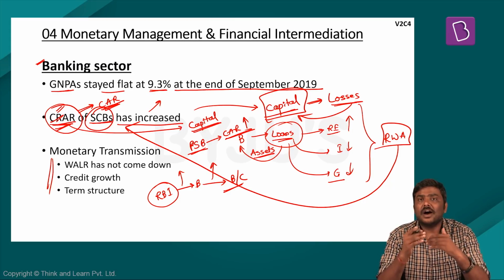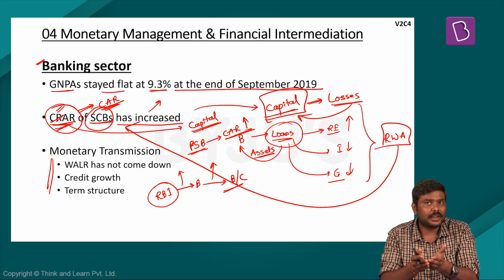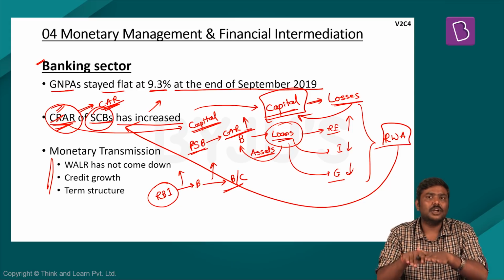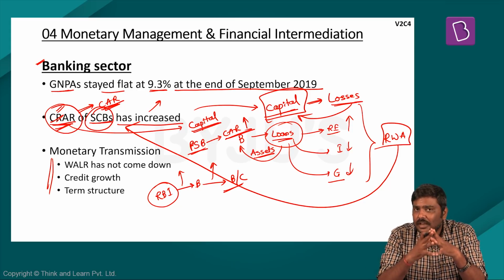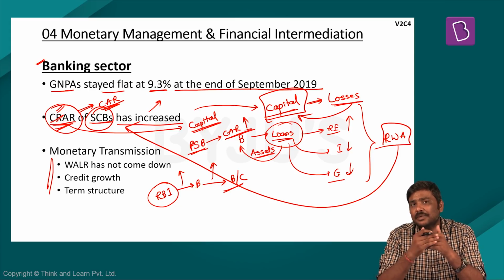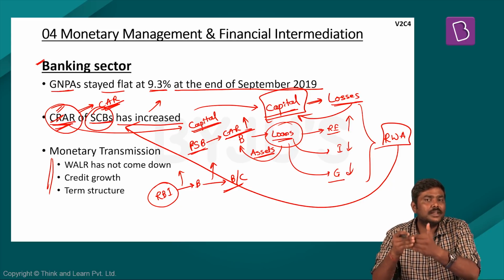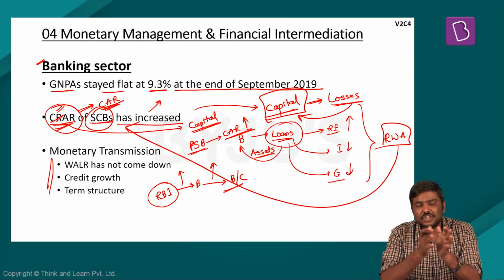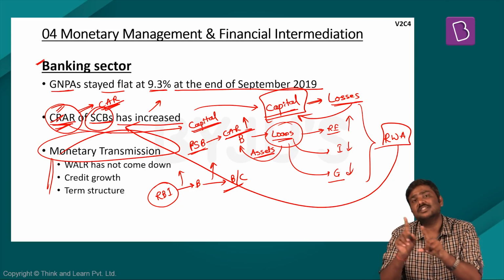That is, if RBI reduces its lending rate, we expect credit offtake in the market to increase. And when RBI increases its lending rate, we expect credit offtake in the market to come down, because it has got a direct linkage. So whenever the rates are changed by RBI, what is the impact of this rate change on the credit offtake or credit issued by the banking sector? Is it changing or not? This is referred to as the concept of monetary policy transmission.